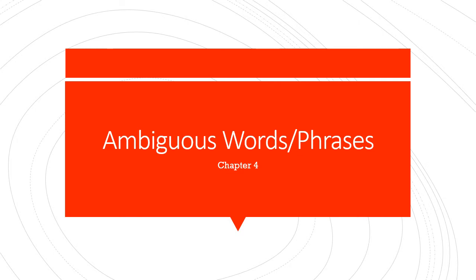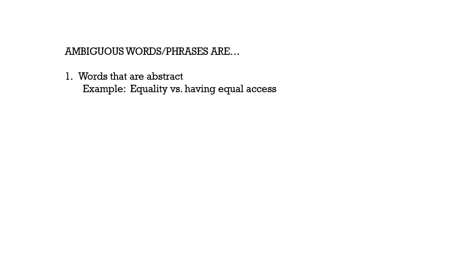Okay? All right. So let's first look at what ambiguous words or phrases are. Ambiguous words or phrases are typically words that are abstract. And what do I mean when I say abstract? Let me give you an example. In our textbook, the book talks about equality versus having equal access.